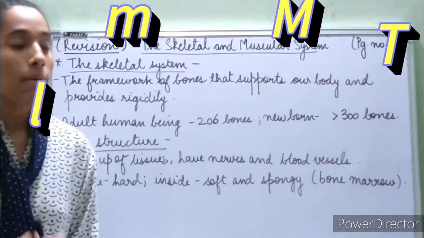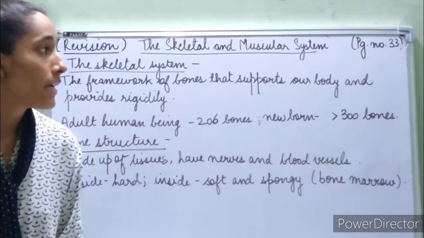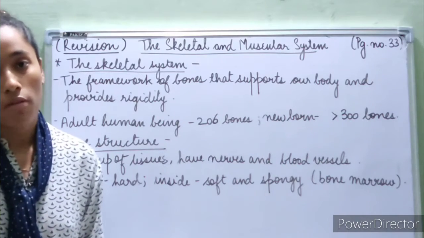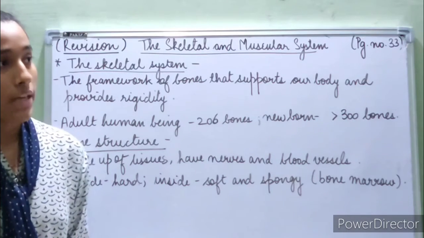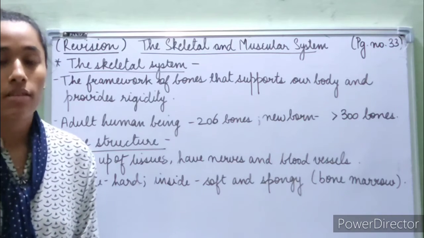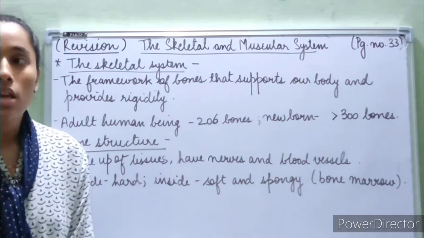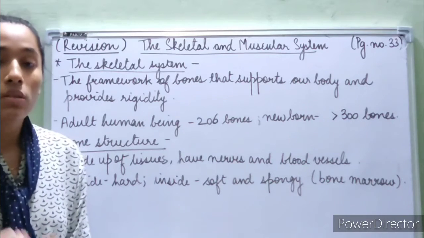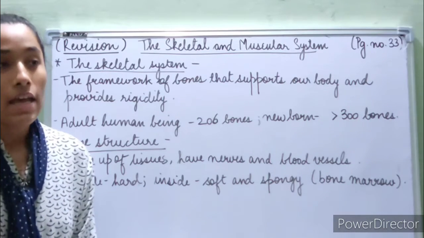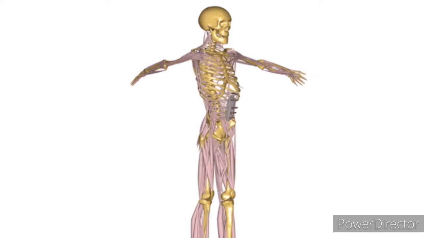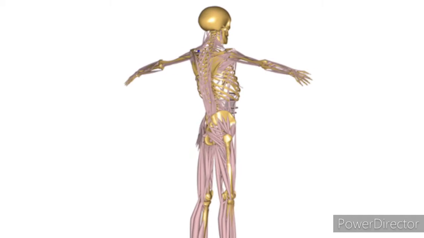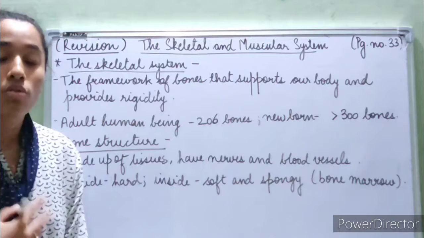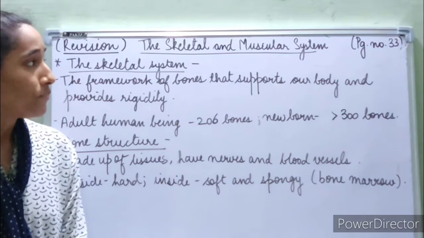So in this chapter, by the name of the chapter, we can tell that we learned about the skeletal system of our body and the muscular system of our body: what makes up the skeletal system, what makes up the skeleton, how many bones we have, what bones are, what bones contain, and what muscles are, and how muscles and bones are helpful and important to us. So all these things we are going to revise in this chapter.